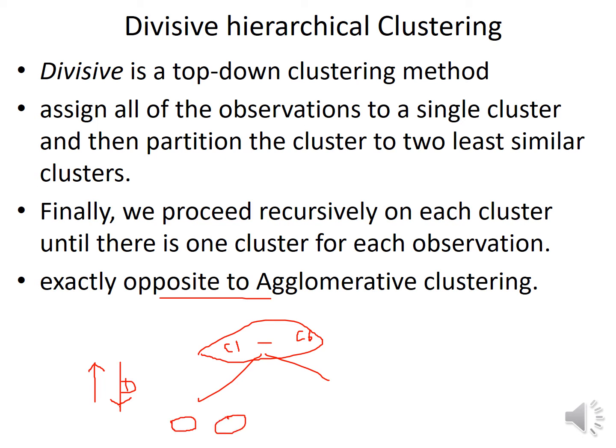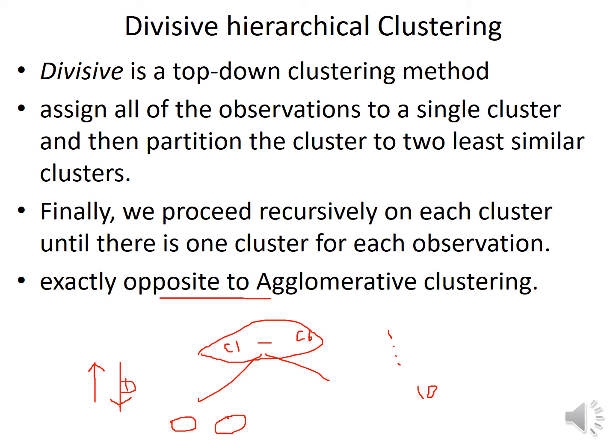So that's written over here. Assign all of the observations to a single cluster. Initially all observations, for example, if our data set has 10 records, are assigned to this single cluster, and then we partition them based on the dissimilarity. Partition the cluster into the two least similar clusters.